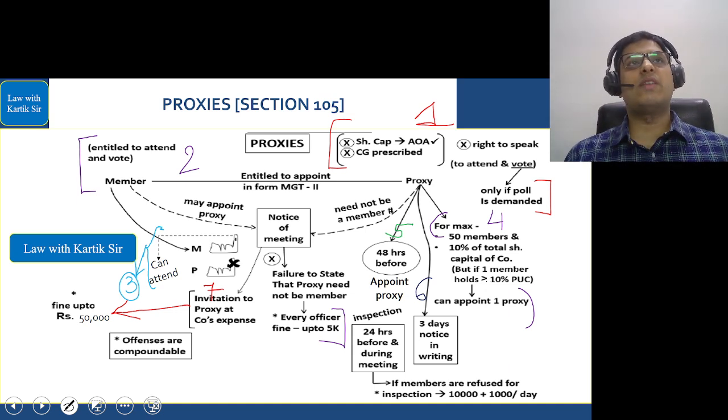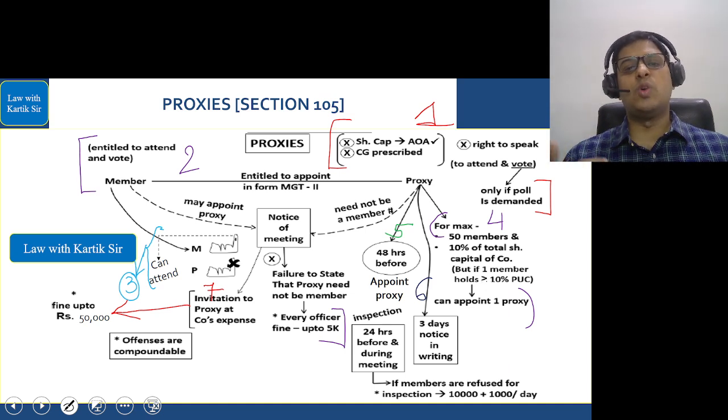If the company does not have share capital, the AOA should clearly mention that the members can appoint a proxy. If the AOA doesn't mention it, then you cannot appoint a proxy. So if a company does not have a share capital, then normally members cannot appoint a proxy. But if the AOA says that members can appoint a proxy, then you can. If the central government has prescribed certain classes of companies whose members cannot appoint a proxy, then they cannot. The proxy has no right to speak. He has only the right to attend and vote, and only if a poll is demanded.